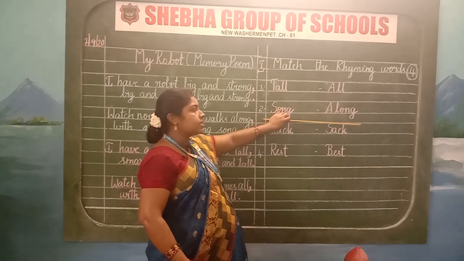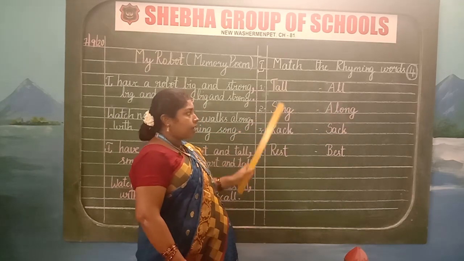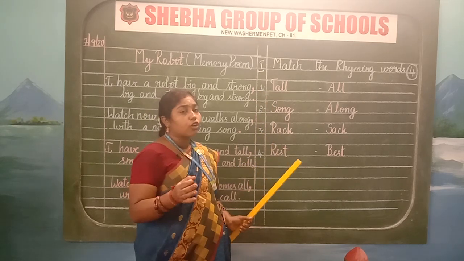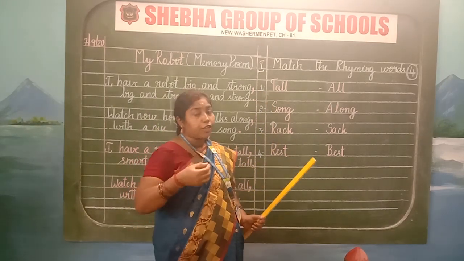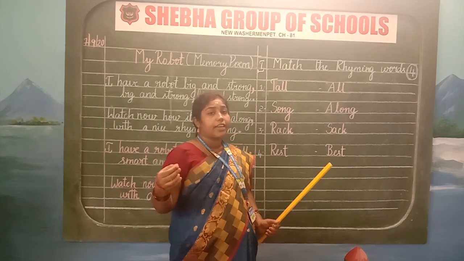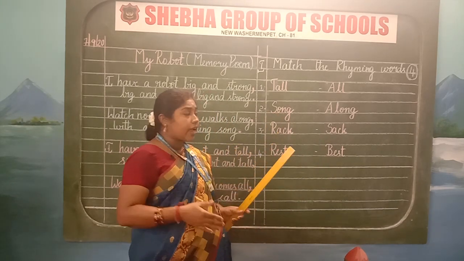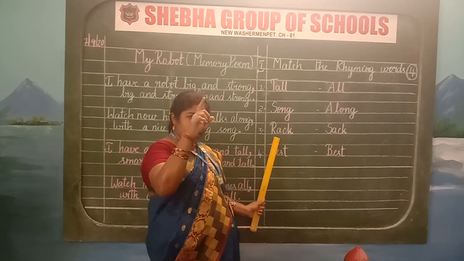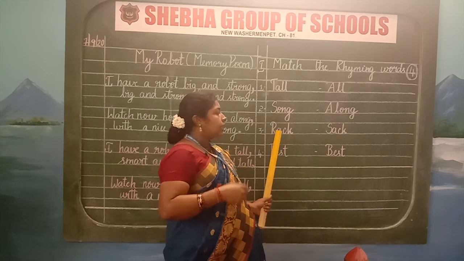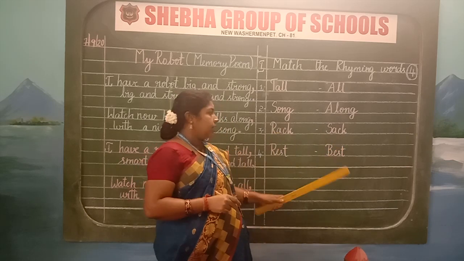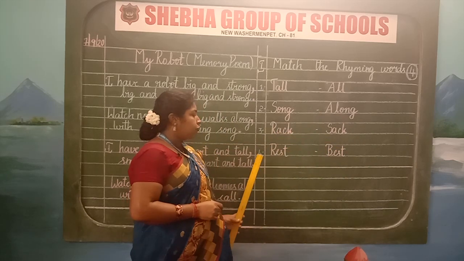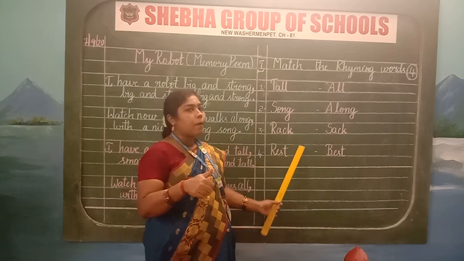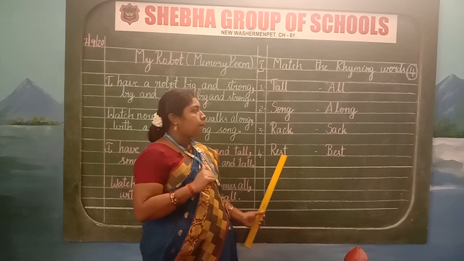After writing this, leave one line, children. Whenever you are writing, use first letter capital. It will make your handwriting look neat, and try to write in cursive handwriting, children. Don't split it and write. Third one, rack, sack. Leave one line, children. Fourth one, rest, best.